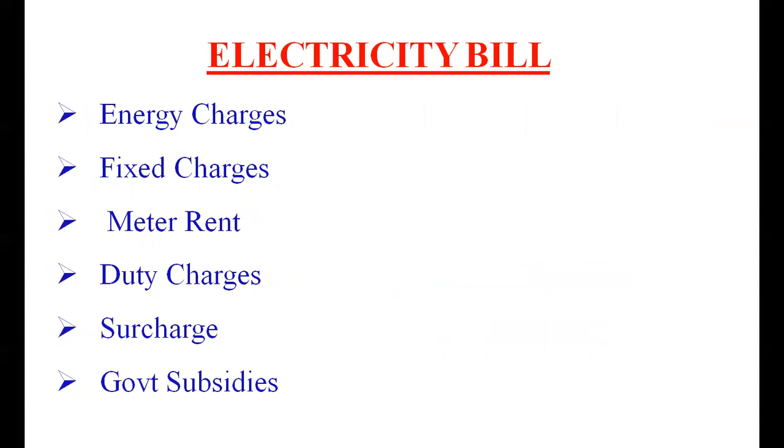I already explained that some fixed charges will be also in the electricity bill. There are not only the energy charges, there are some fixed charges also. That is energy charges, some fixed charges, also some meter rent. Then duty charge or surcharge will be also included in the electricity bill. And if there is a government subsidy, this will be also in the home electricity bill.